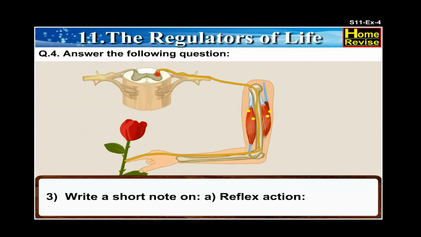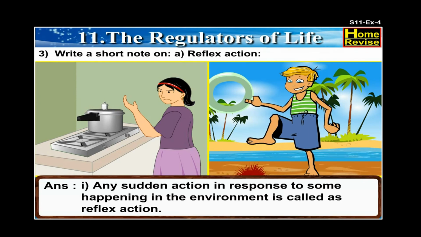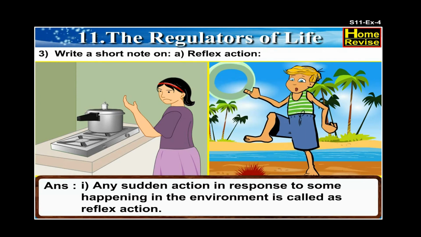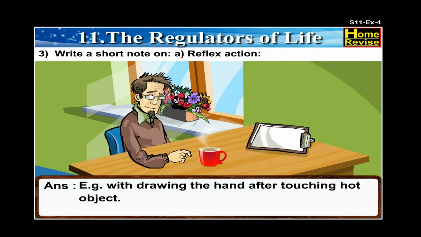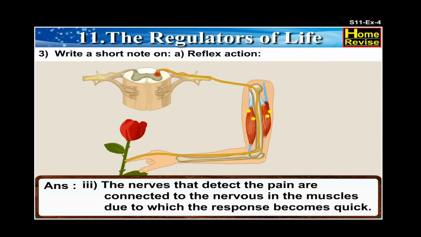Third, write a short note on A. Reflex action. 1. Any sudden action in response to some happening in the environment is called reflex action. For example, withdrawing the hand after touching a hot object. 2. The response to such situations is quick and immediate. 3. The nerves that detect the pain are connected to the nerves in the muscles due to which the response becomes quick.